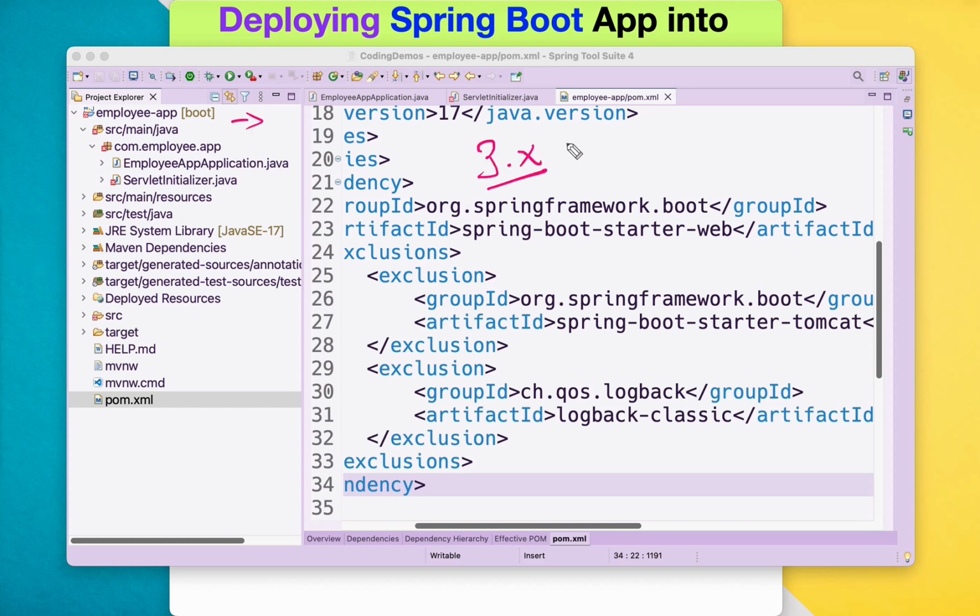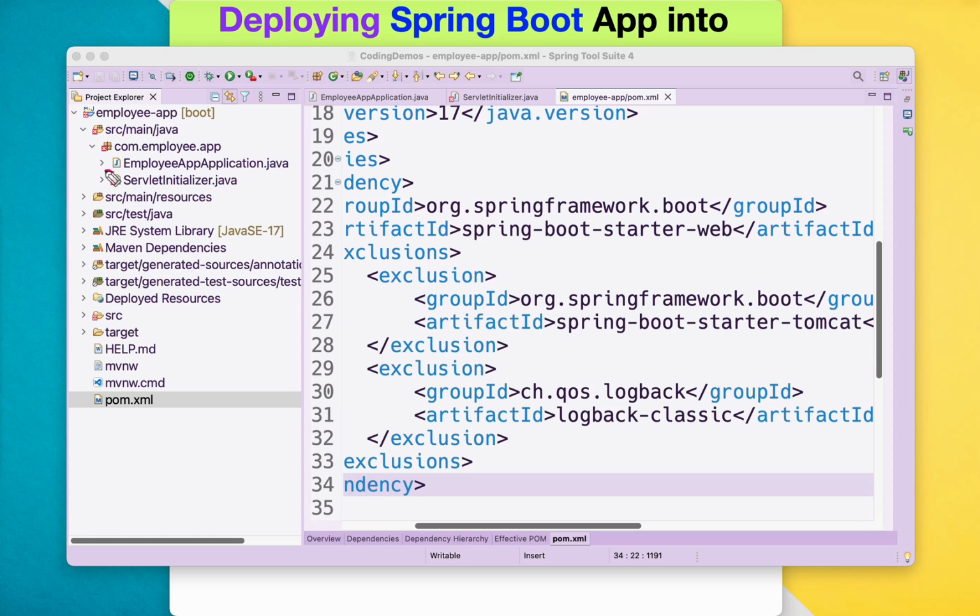As we can notice, starting from Spring Boot 3, we have the inclusion of the Jakarta EE library instead of the Java EE library. So the Java EE library is removed and they have replaced it with Jakarta EE because Java EE is now maintained by Jakarta Corporation. The Jakarta EE library is residing inside this Tomcat, which we have excluded. That means it also excludes Jakarta EE because it's a transitive dependency which gets excluded upon excluding the Tomcat. So we face a challenge here, as you can notice that there is an error that appears here.